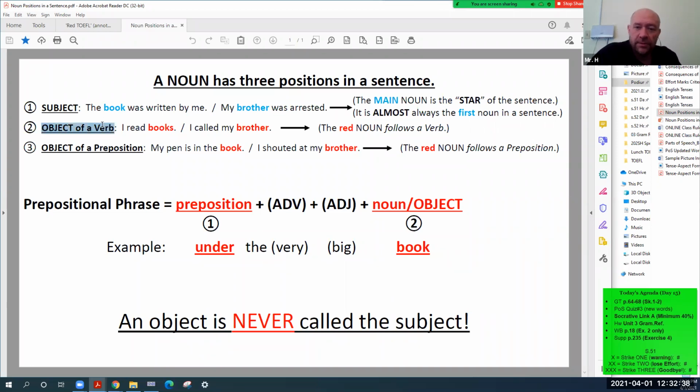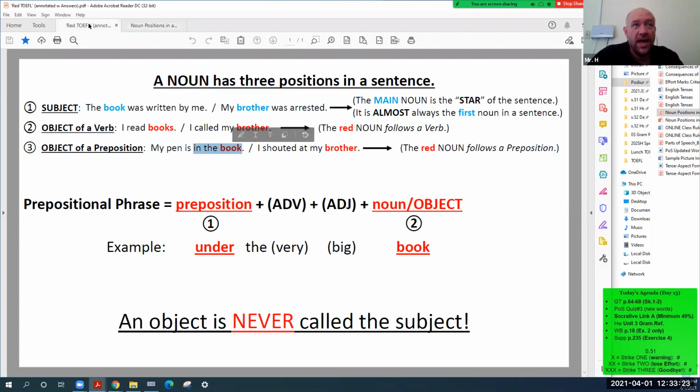How about the object of a verb? It's another position. Where is this position? After the verb. When the noun follows a verb, the position name is object of a verb. What about this position? After the preposition. Exactly, when it follows a preposition. I shouted at my brother. My pen is in the book.